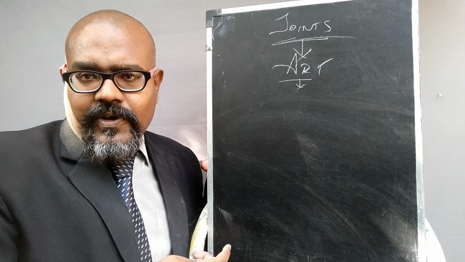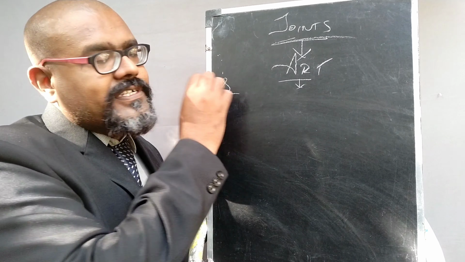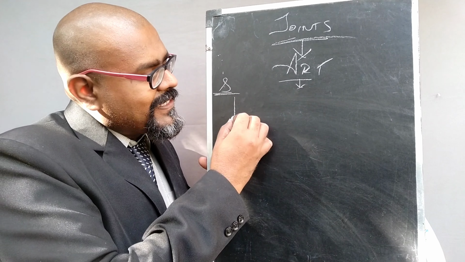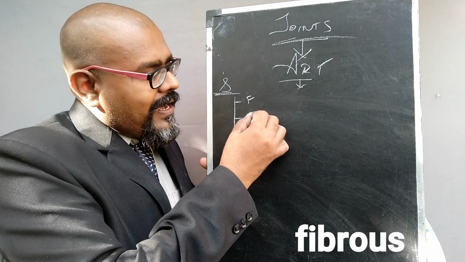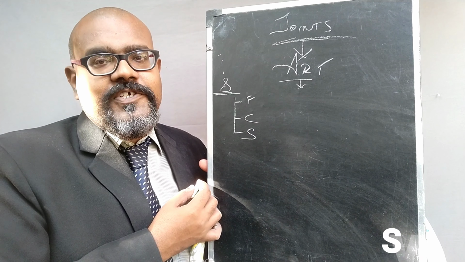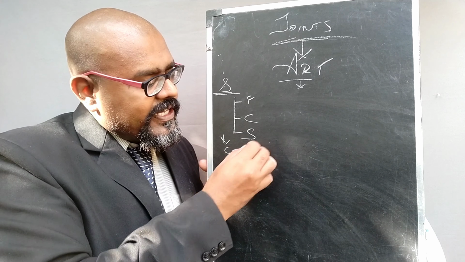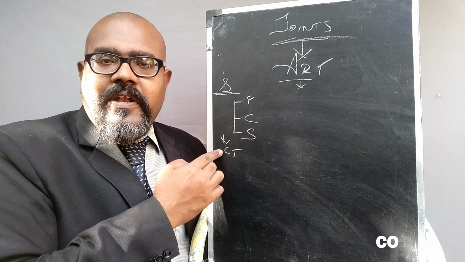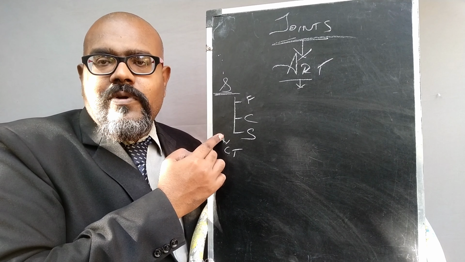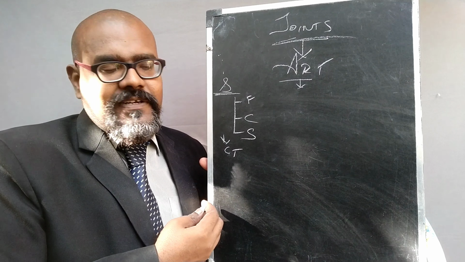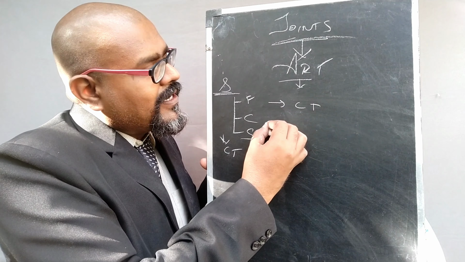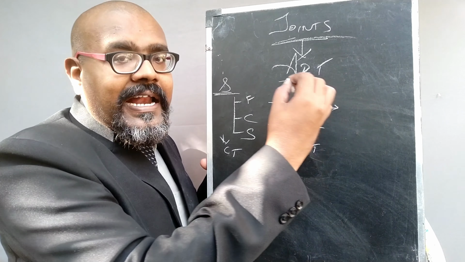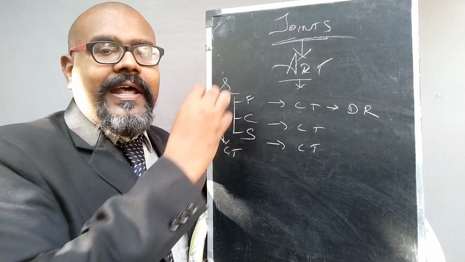Under the classification of joints, on the basis of structure, we are going to discuss now. On the basis of structure, the joints can be classified into three major parts: fibrous joint, cartilage joint and synovial joint. All of them are made up of connective tissue. Please remember, all three are made up of connective tissue. How this connective tissue is arranged between the bones gives the structural classification. This connective tissue is arranged in a dense, regular manner in the fibrous joint.